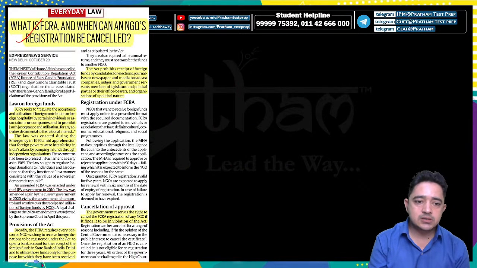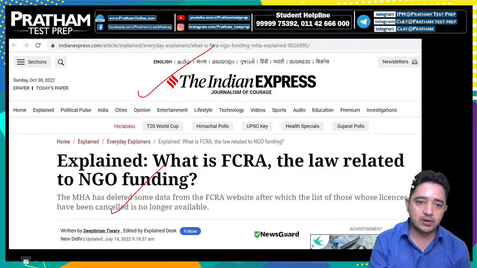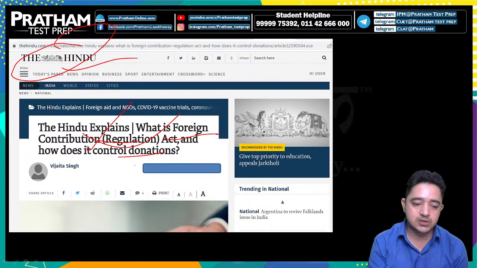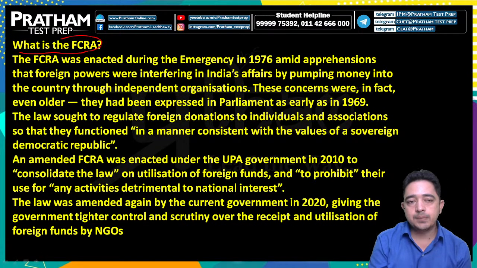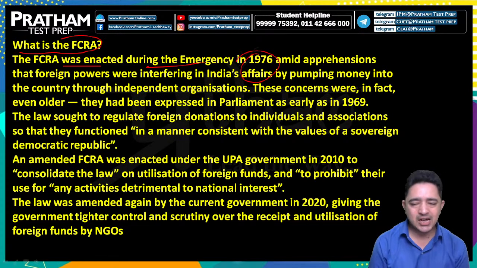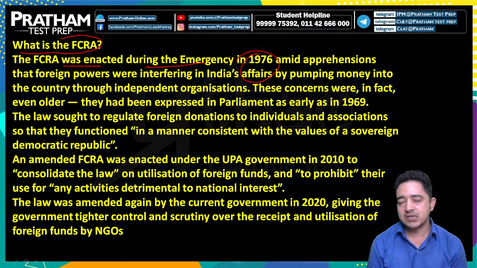Now we discuss this article in a detailed manner: what is FCRA, the law related to NGO funding. The Hindu article is here: Foreign Contribution Regulation Act and how it controls donations. The FCRA was enacted during the emergency in 1976 amid apprehension that foreign powers were interfering in India's affairs by pumping money into the country through independent organizations. Our country is very vulnerable as far as poverty is concerned.